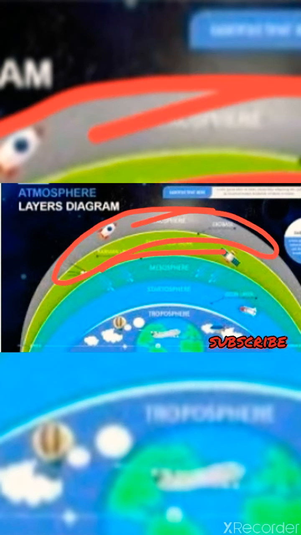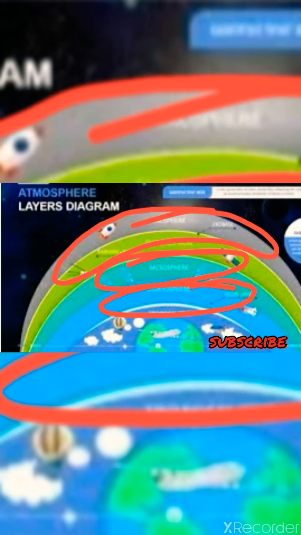Moving to the next topic, atmosphere. Atmos means vapor. The atmosphere is the thin layer of air that surrounds the earth. Look at this picture. These are the different layers of air around the earth. These are all the layers.